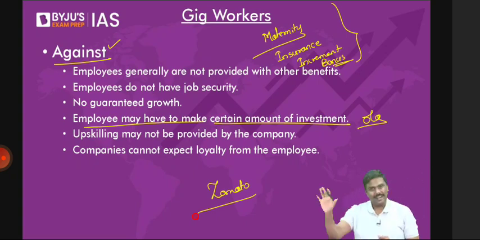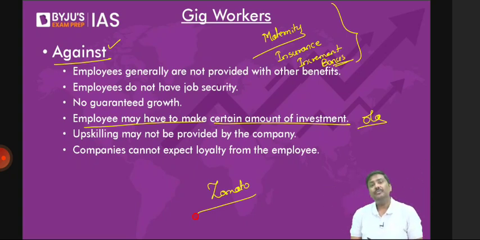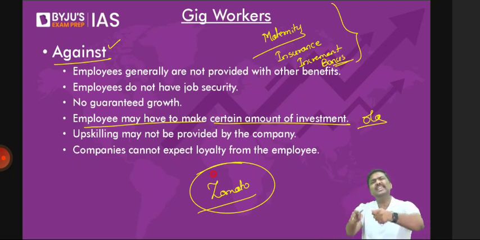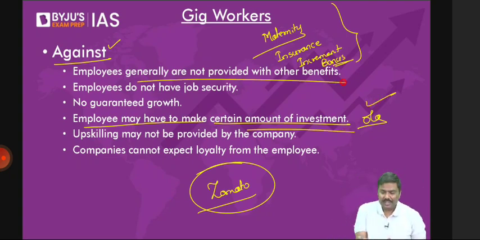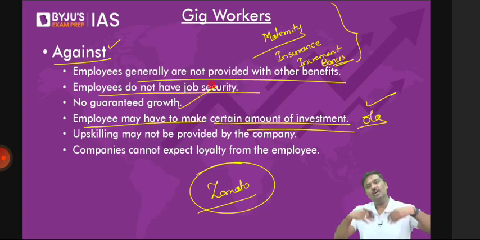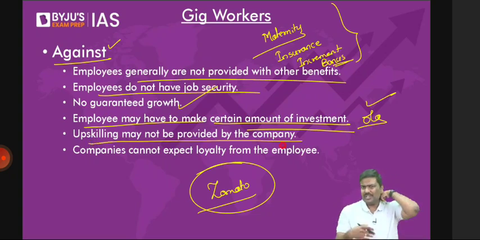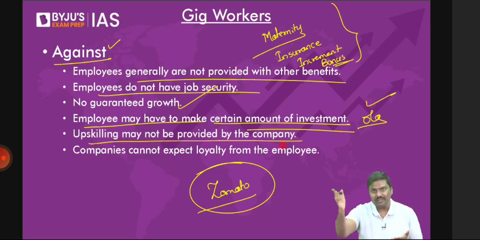Again, whatever it is, don't worry. But the idea is very simple here. The delivery partner or the gig worker is expected to make a certain amount of investment first to get an offer of gig work. Employees generally are not provided with other benefits. Employees do not have any kind of job security. Growth is not possible here. You will work as a delivery partner. You will leave the job as a delivery partner most of the time. Upskilling may not be provided by the company. They don't have to skill you because you're not a full-time worker. If they skill you, what is the guarantee that you will remain with the company? You will jump to another company. But for a full-time worker, there is more benefit for a company to provide them with a skill set.